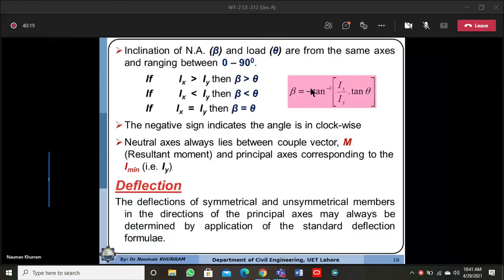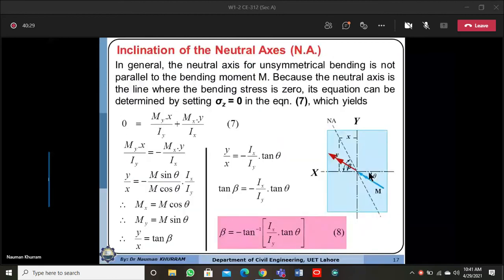So if theta is given from the x-axis, then beta will also be from the x-axis in the same direction.